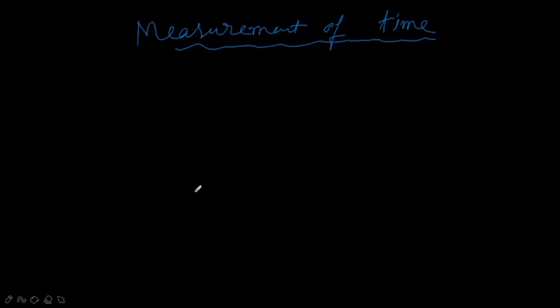Nowadays we are using clocks or watches, right, which are used to measure the time. But keep it in mind, the working of clocks is rather complex, but all of them make use of some periodic motion. Just now we said in the previous topic, that is periodic motion, right?